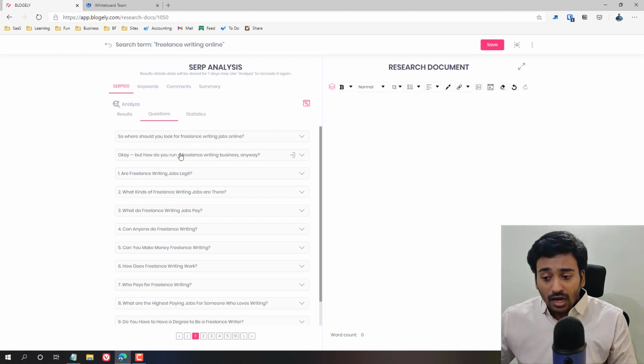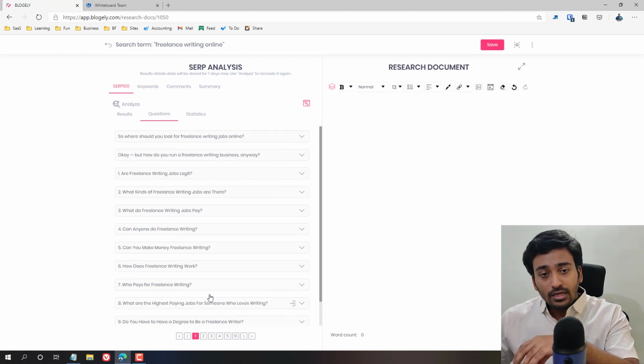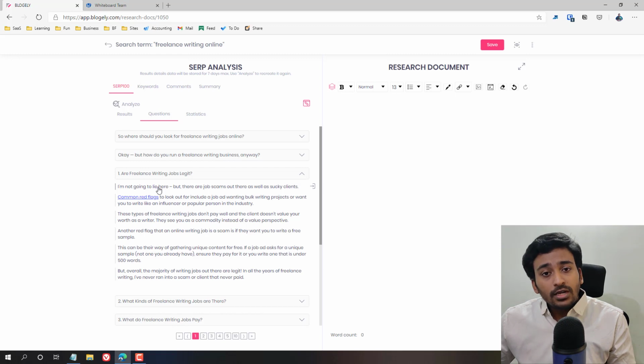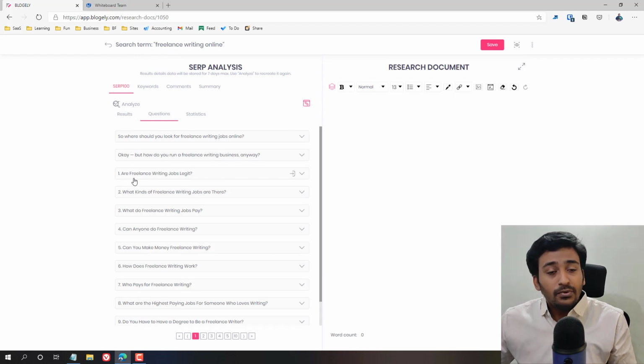So it identifies all these questions, which it was able to identify within the first 10 websites in Google. Not only does it identify these questions, but if you click on here, it will automatically bring up the answer which is coming from this question. So it's really easy to get an idea. And also you can see I wrote not a niche keyword, but a more focused keyword, and it's bringing up relevant questions.